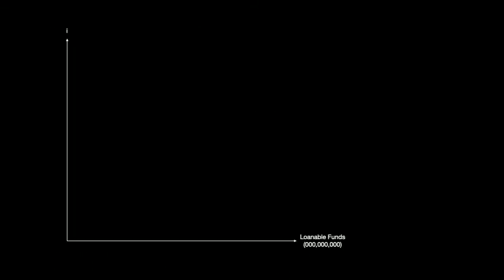If we look then at supply and demand for loanable funds, and with loanable funds we're talking about whether it's debt markets, so bonds, it could be money in the bank, some forms of lending, that will be on the x-axis. On the y-axis we're going to have interest rate, and here is our demand for loanable funds. As we say, the demand curve is sloping downward, which means the lower the interest rate, the more I'm willing to borrow. If I asked you if you're willing to borrow $100 at 20% interest, you're probably going to say no. But if I say, are you willing to borrow at 1% interest, you're far more likely to say yes, and you'll borrow a whole lot more.